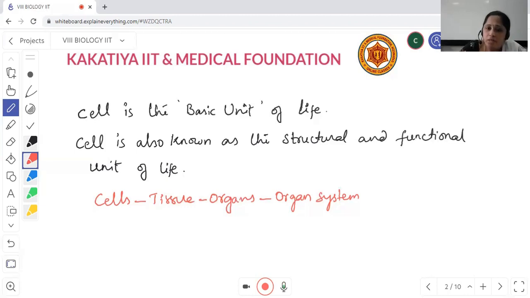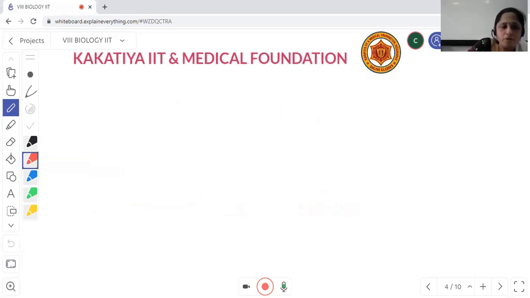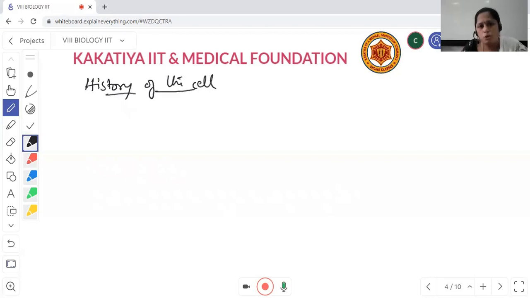Right, now coming to the history of the cell. This is an important topic here. Related to this topic, there are two very important scientists whose names need to be mentioned. The first person is Robert Hooke. Robert Hooke was the first person who observed the cell. The credit of observing the cell for the first time goes to Robert Hooke.